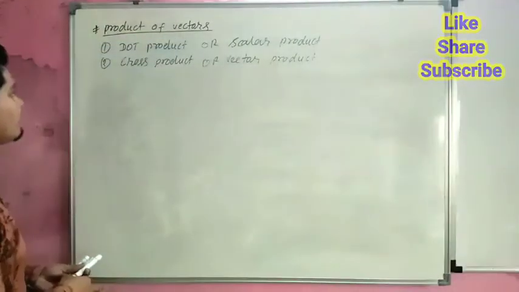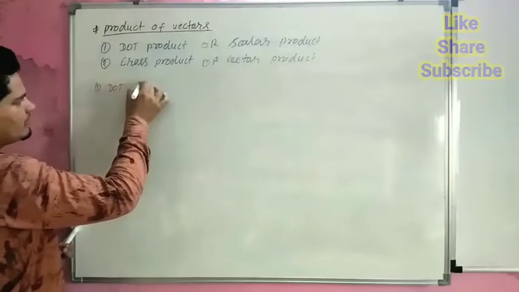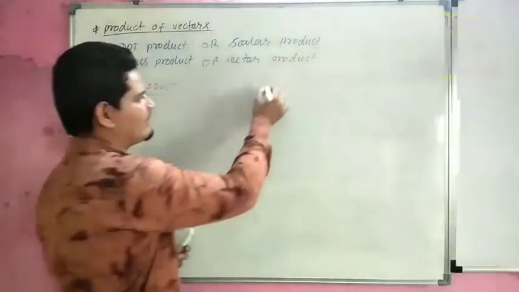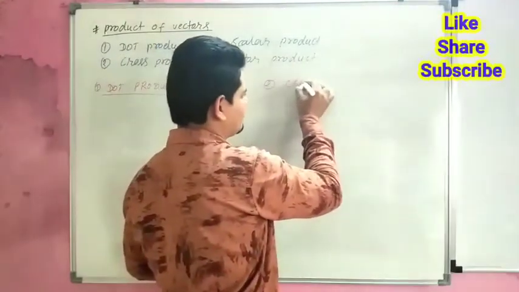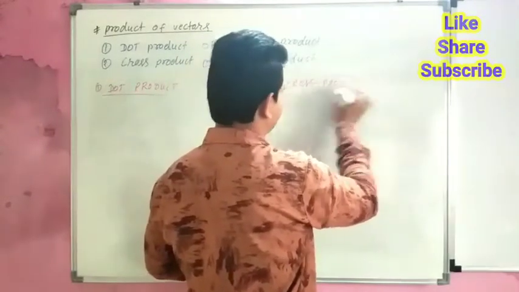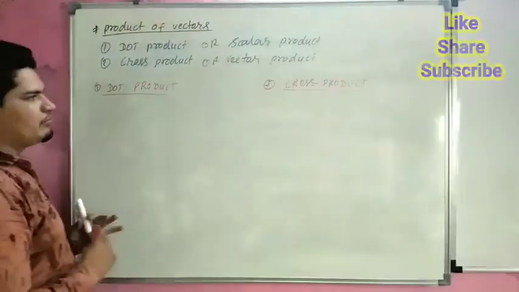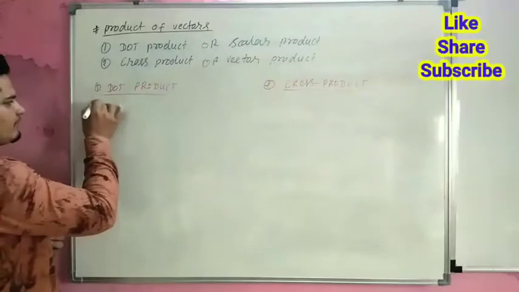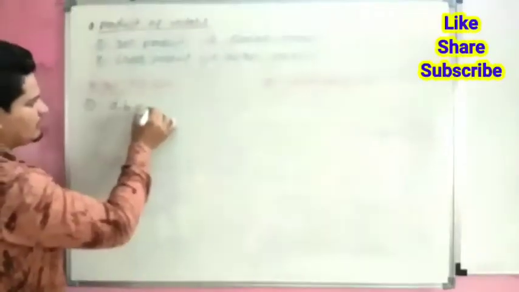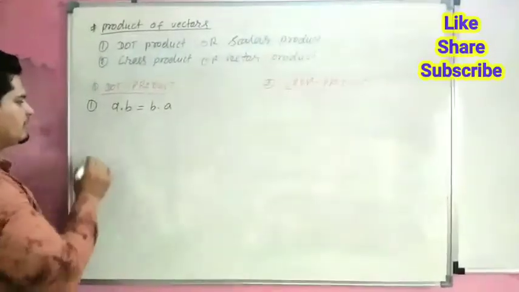Now we are taking first dot product, and parallel to it, cross product. There are some rules in dot product. First is A dot B is equal to B dot A. This is the first rule.